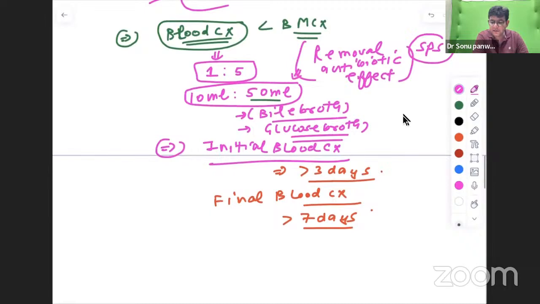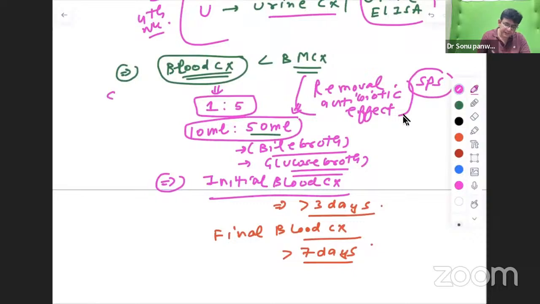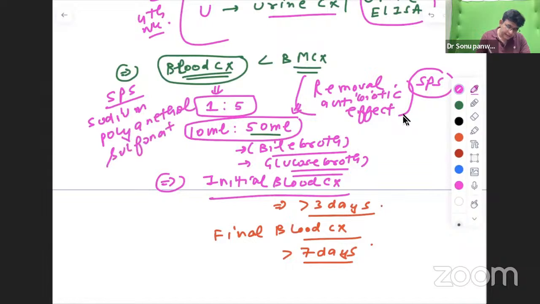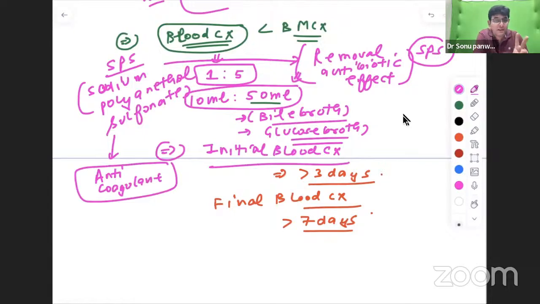SPS. Okay, what is that particular one? SPS. And what is SPS? SPS is, here, this side I'm writing up, sodium polyanethol sulfonate. Okay, what is that? Sodium polyanethol sulfonate, that is there, which you add to this blood culture bottle. And why do you add it? Two things it does. One is the antibiotic effect, which is there, will be neutralized. And another is that this behaves like an anticoagulant. So two functions are there of this SPS.